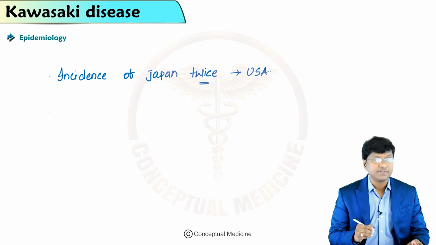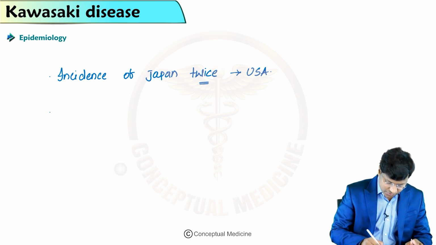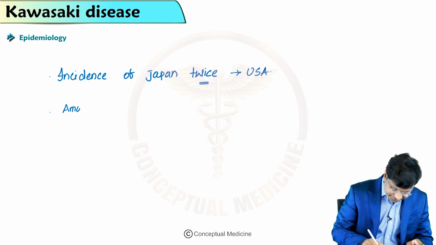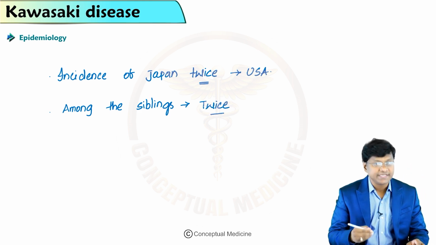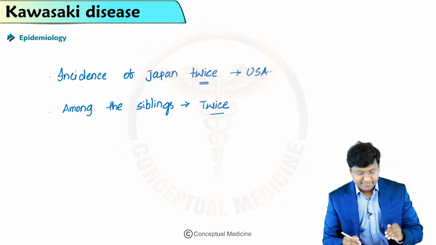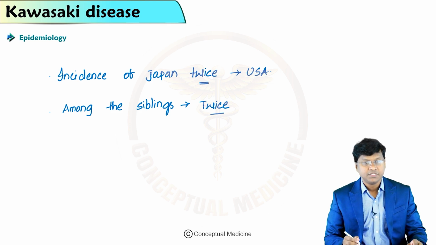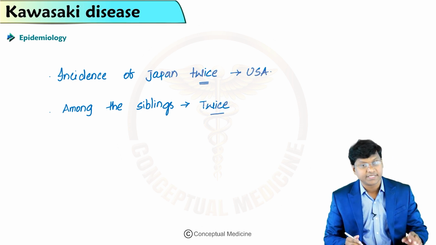The incidence of Kawasaki among siblings is twice that of siblings who do not have Kawasaki cases, and it is also seen at higher rates among parents of cases with Kawasaki.